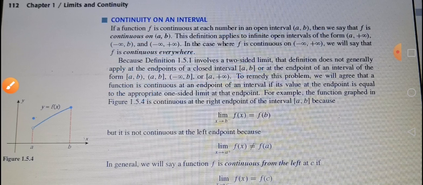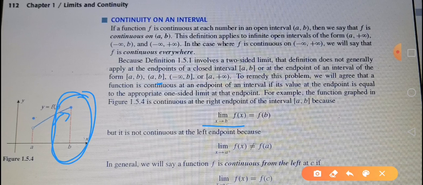So in such cases, if we want to check the continuity at point b, we will find the left hand side limit, and the left hand side limit must be equal to the functional value, as shown in this case. So the function is continuous at x is equal to b. But if we are talking about the endpoint a, then we are not able to find the left hand side limit, we can only find the right hand side limit. So the right hand side limit must be equal to the functional value, but in this case it is not the same, so the function is not continuous at point x is equal to a.